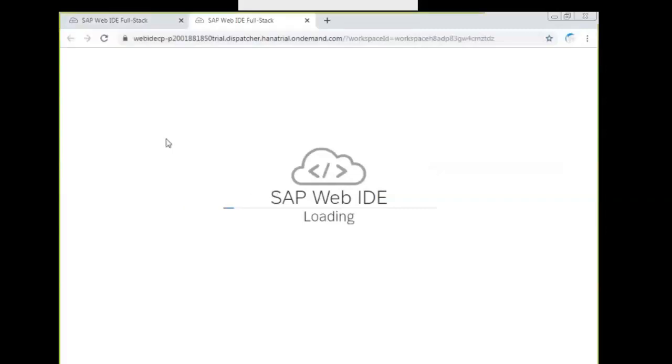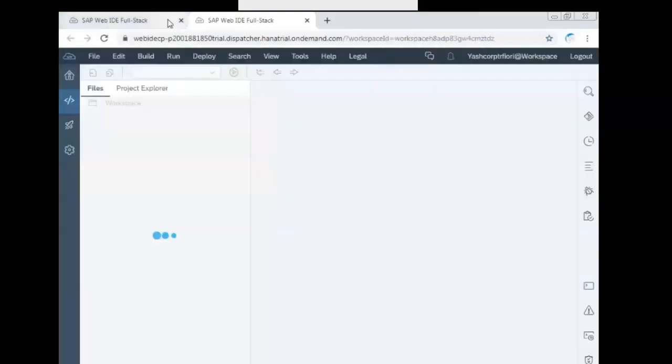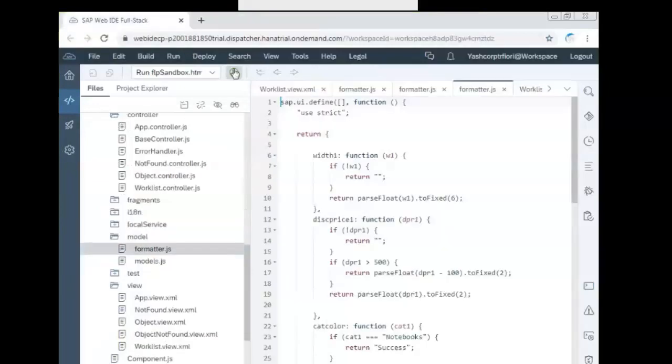When you are sending any error, or you're not getting the output, you'd better send me your WebIDE credentials as well, with your trial account. It helps me in directly logging in and checking it. Or basically the output, the browser console where you'll get errors. You can send me that screenshot as well, so I can identify what the error is.